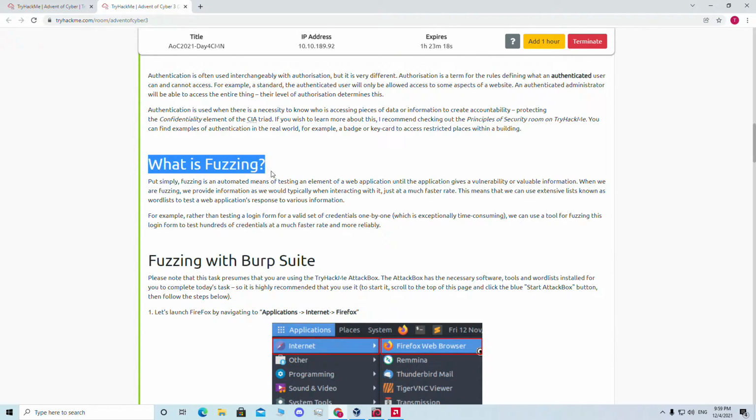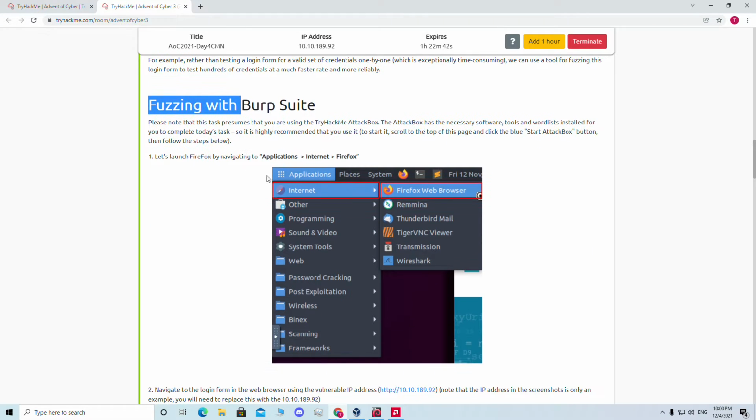So now the question is, what is fuzzing? Fuzzing is automated testing. We could test a login form for a valid set of credentials one by one, but we can use a fuzzing tool for testing that login form much faster, using hundreds of credentials at a time, and it will be more reliable. And for fuzzing we can use Burpsuite.